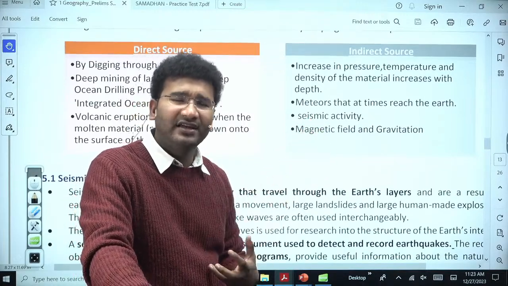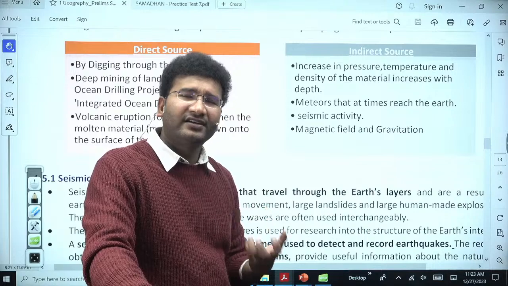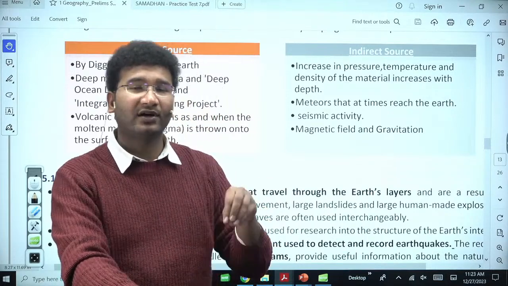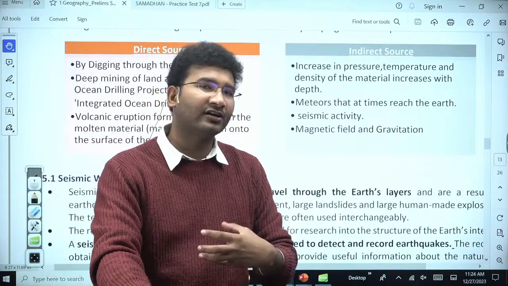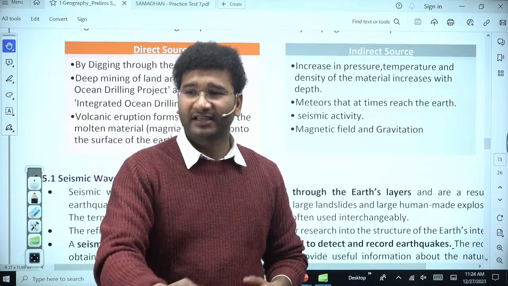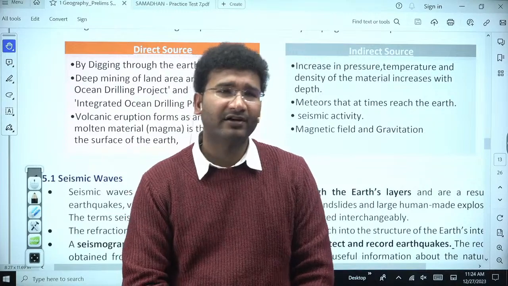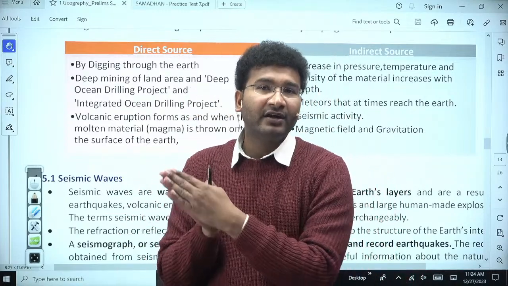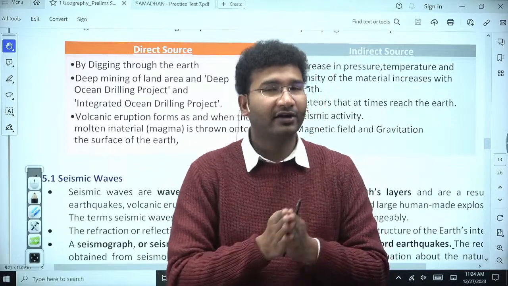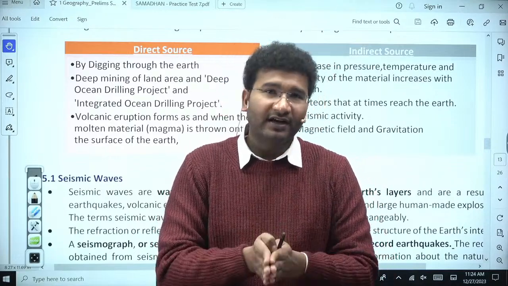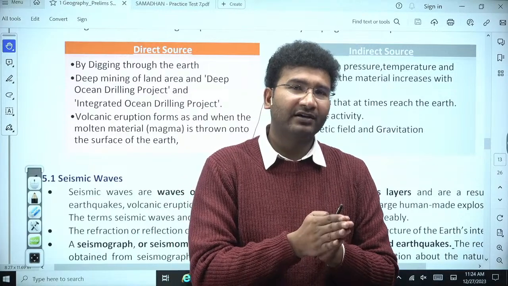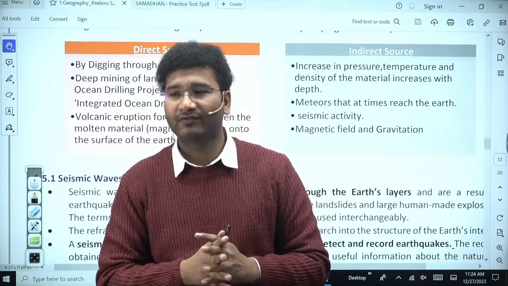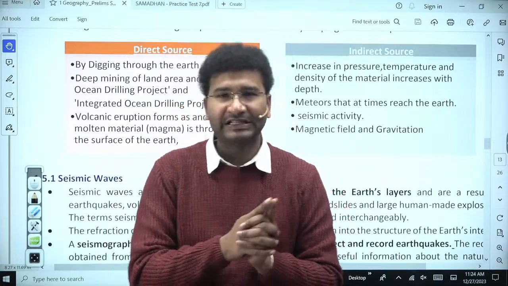And earthquakes की, see, earthquakes creates destructions, but at the same time earthquakes gives us the knowledge that is required to understand deep in the interior of the earth what do we have. Because scientists have studied the earthquakes in the laboratory. When they studied the laboratory and when they studied the understandings of the wave pattern, then they got to learn that waves are the one which are helping us to understand what do we have in the interior, because unki jo propagations hai, that we have to understand. I'll explain these propagations in the next 10 minutes.